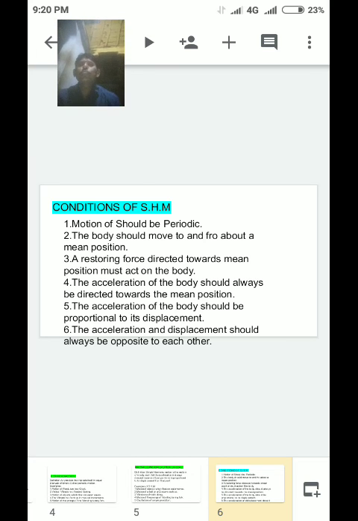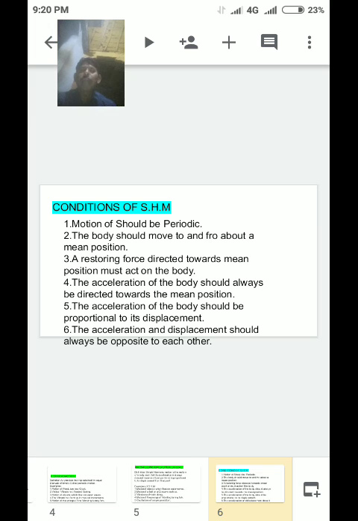Motion should be periodic. Second one, the body should move to and fro about a main position. Third, a restoring force directed towards the main position must act on the body.